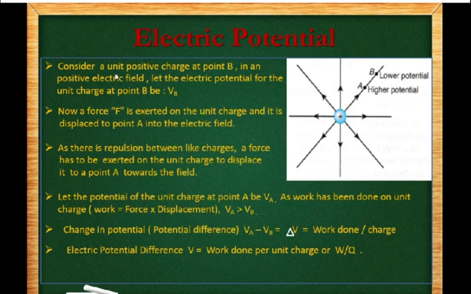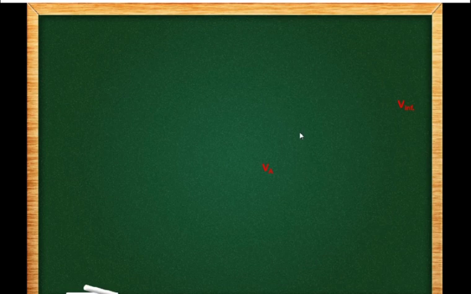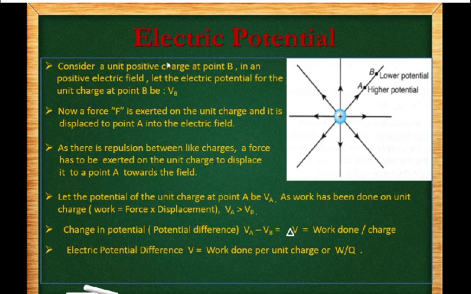Similarly, consider a unit positive charge at point B in the positive electric field. So this is a positive electric field. The direction of electric field due to a positive charge is always radiating outwards, right?